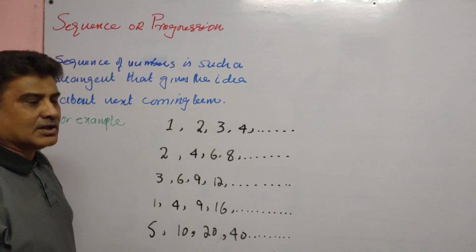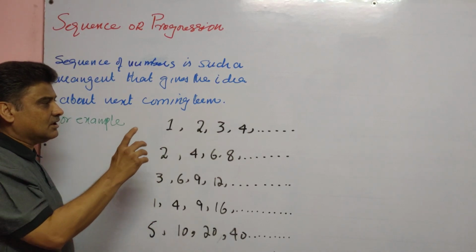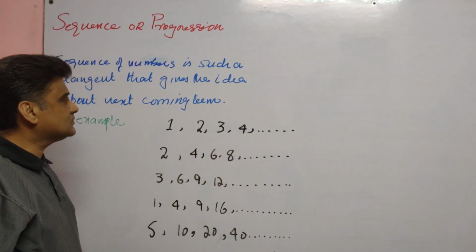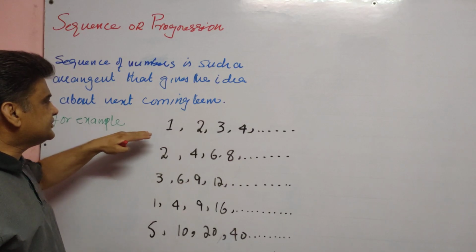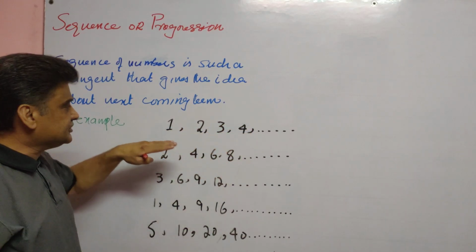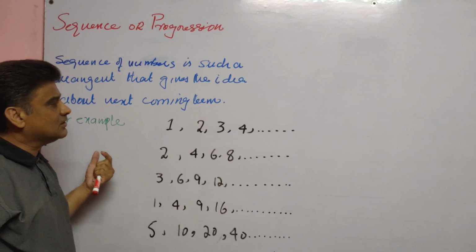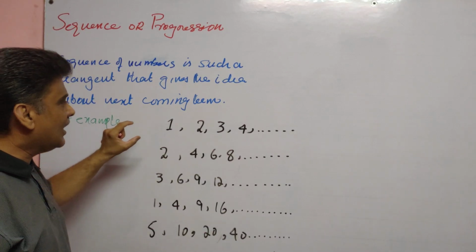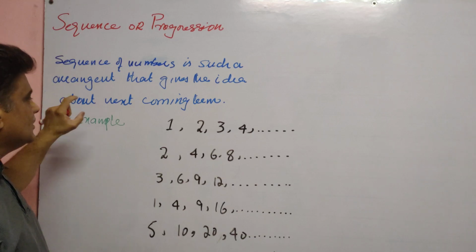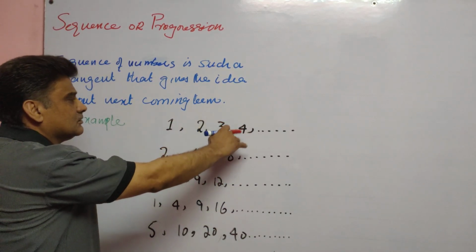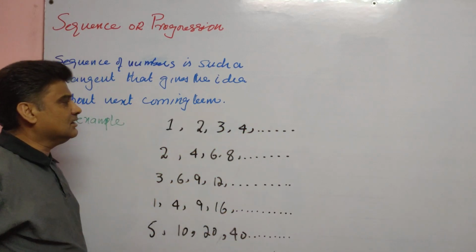In this way, we have guessed the next coming term, which is 5. So, this is the sequence. A sequence of numbers is such an arrangement that gives the idea about the next coming term.